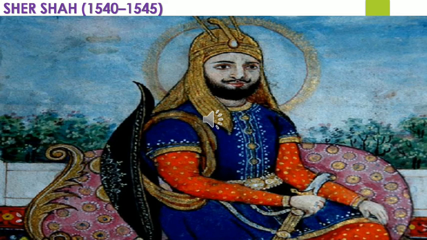Sher Shah. So already we see Sher Shah established the Sur dynasty. So that was a break in the Mughal Empire. Sher Shah was the son of Afghan noble Hasan Suri, the ruler of Sasaram in Bihar. After overthrowing Humayun, Sher Shah started the rule of Sur dynasty at Agra.